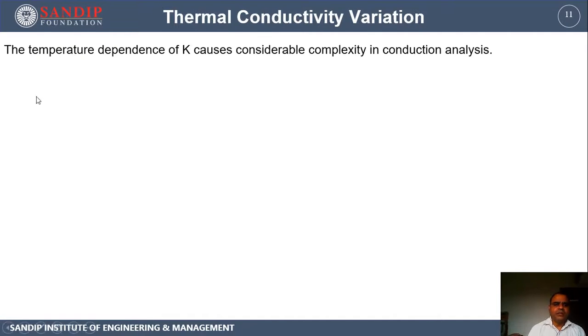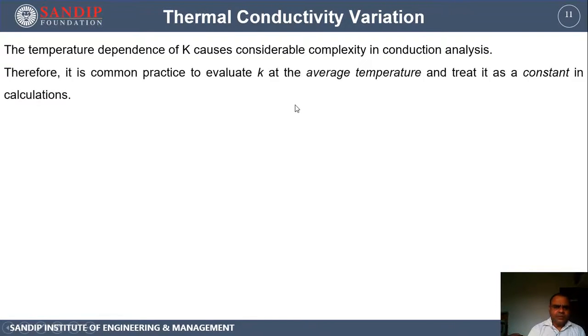The temperature dependence of K, that is thermal conductivity, causes considerable complexity in the conduction analysis. When we are analyzing any conduction problem, then we have to pay attention to this variation in the thermal conductivity. And if the variation is too complex, means if the variation cannot be converted into a simplified form of equations, then it will result in more complex analysis of the thermal conduction problems.